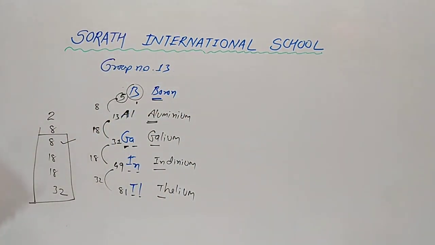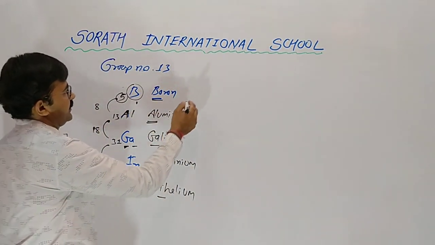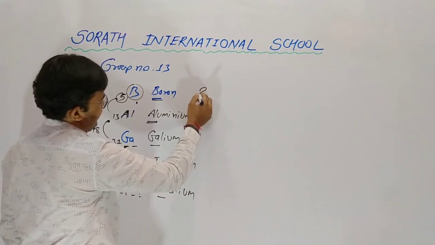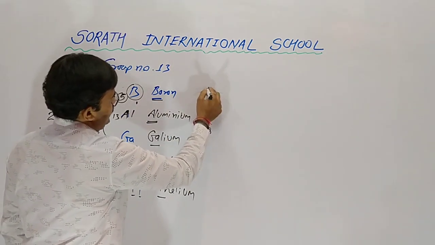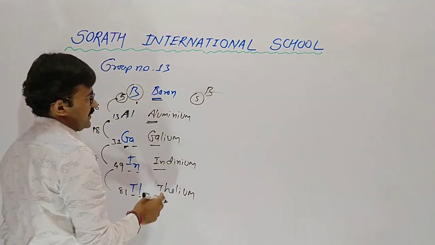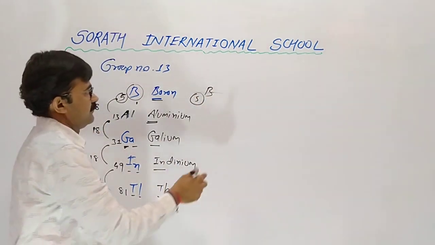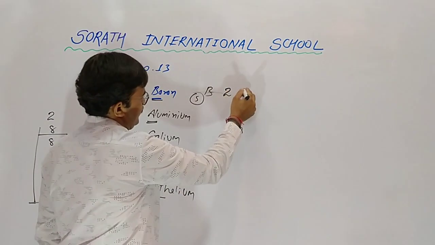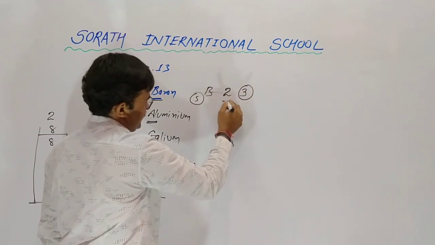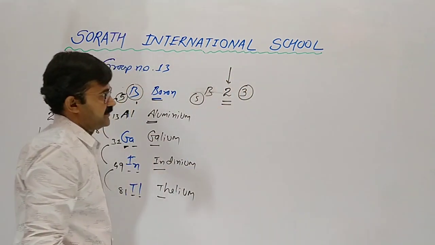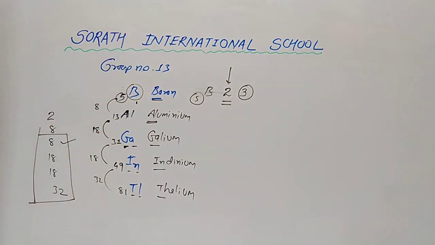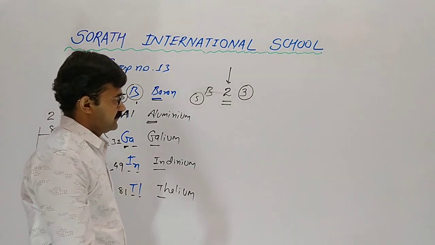Now, in boron the atomic number is 5. So tell me, the number of protons is 5 and the number of electrons is also 5. So in the first orbit there are 2 electrons, and in the second orbit there are 3.